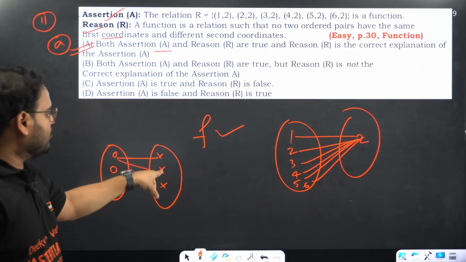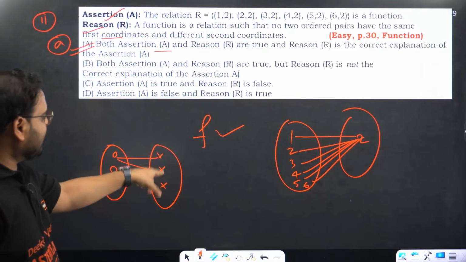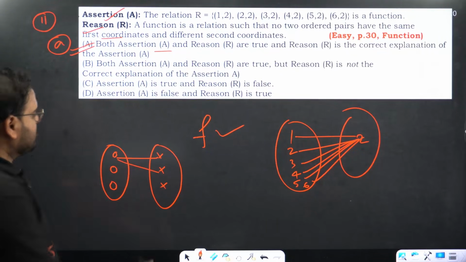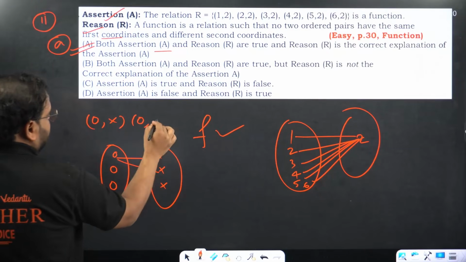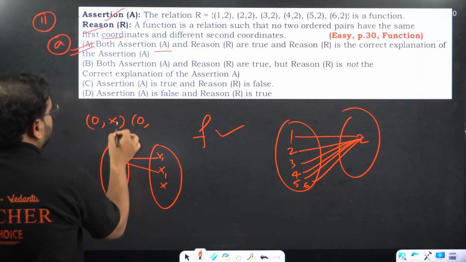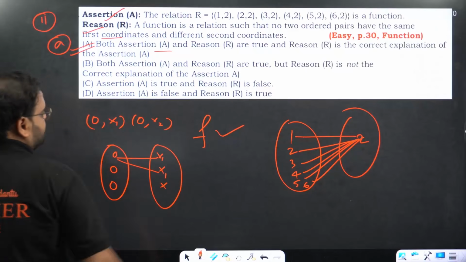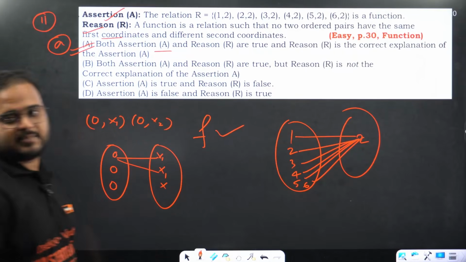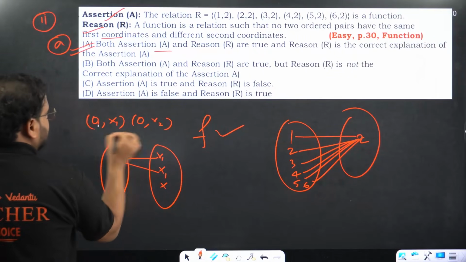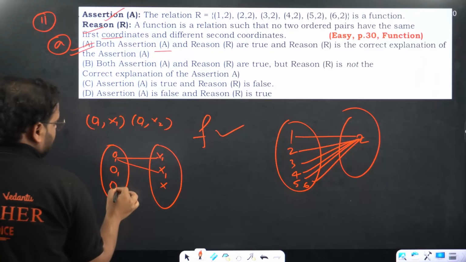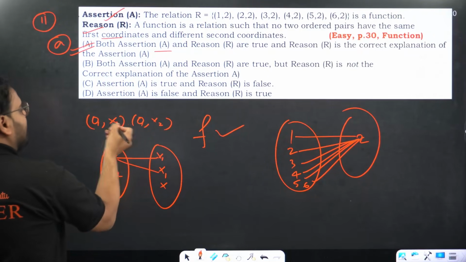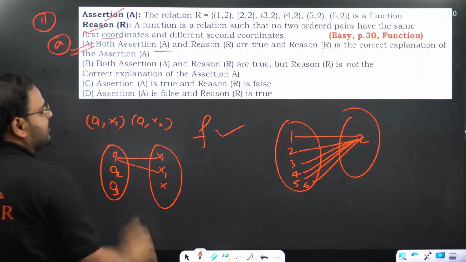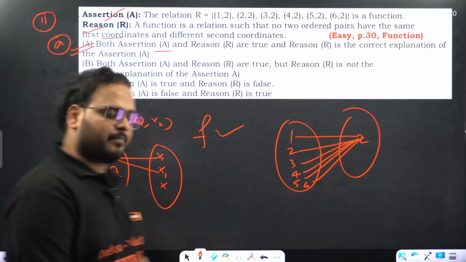See, these are two different second coordinates with the same first coordinate, like 0 comma x1 and 0 comma x2. Getting it? Got it, right? 7th is B.